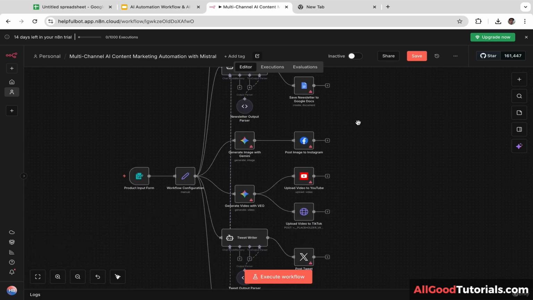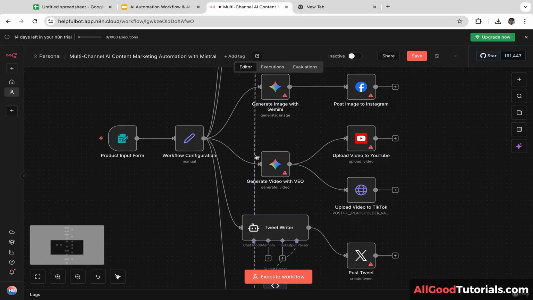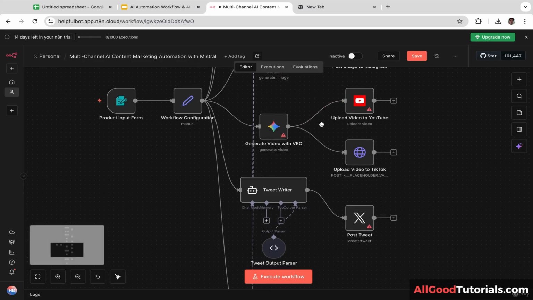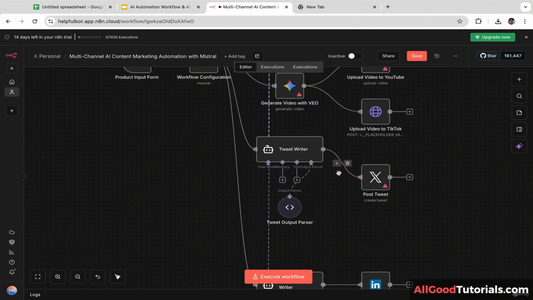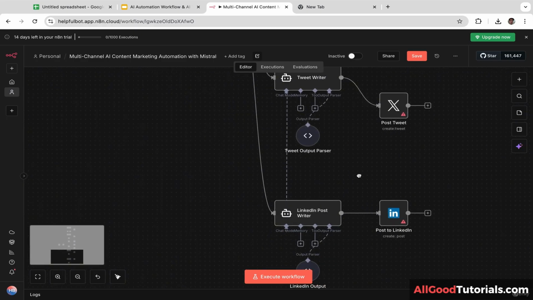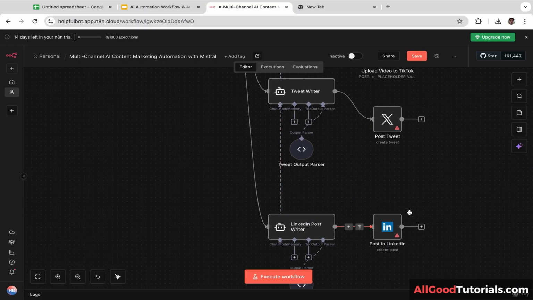Then after that, AI is going to use Gemini image to create an image and automatically post that image to Instagram. Then after that, AI is also going to generate video using Veo. That's the AI model that we use, and it will automatically post the video on YouTube and also TikTok. So this is like a short form content, guys. Next, AI is going to write a tweet and it will automatically post the tweet. And lastly, AI is also going to write the LinkedIn post and it will post that to LinkedIn.